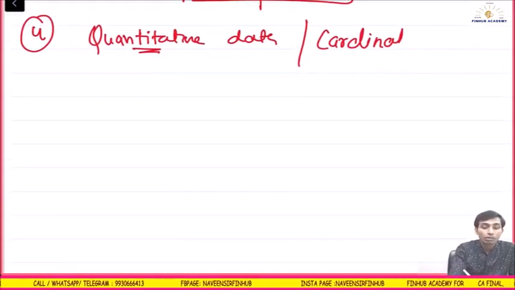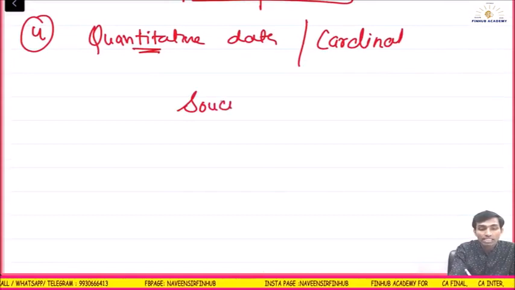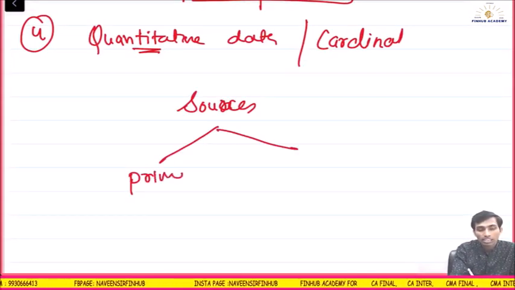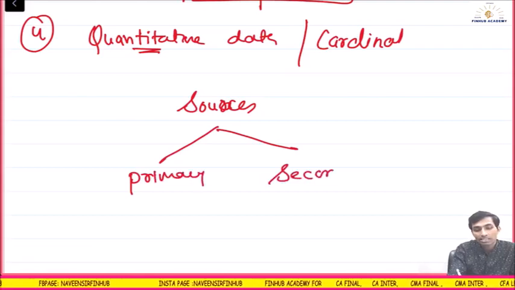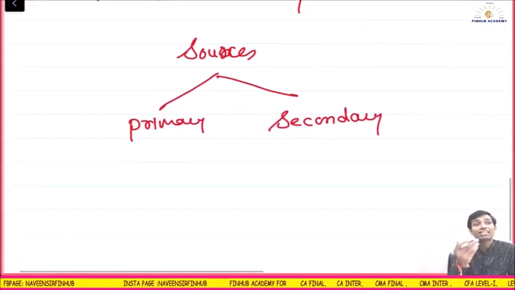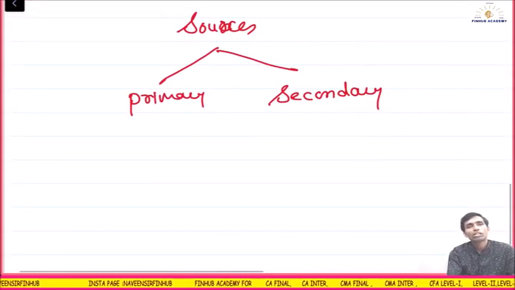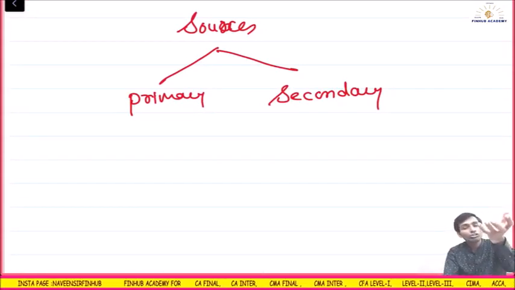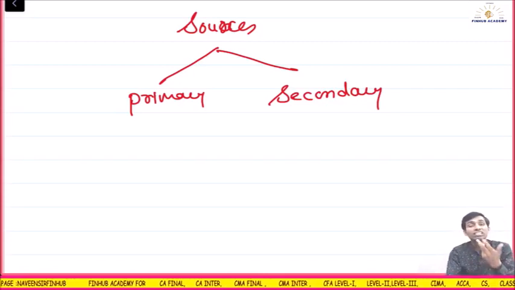What are the sources of the data? Sources of the data are primary or secondary. Primary is the first-hand information. Secondary is where someone else has done the research, someone else has studied the data, and you're just taking it. Journals and magazines are secondary data. Primary is first-hand information.